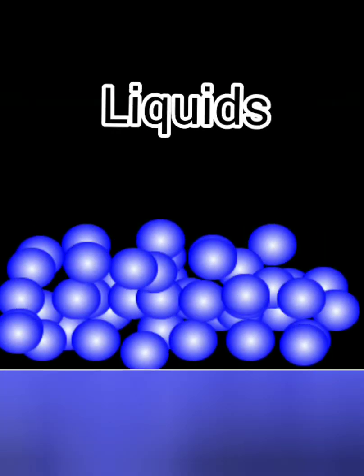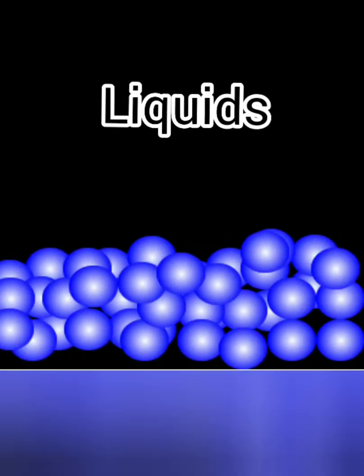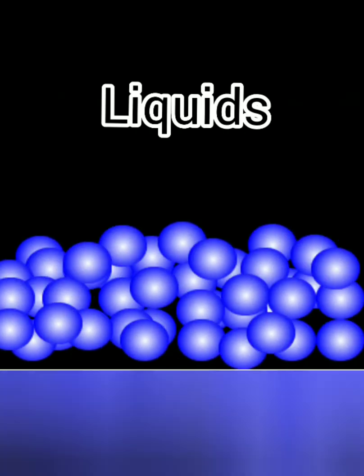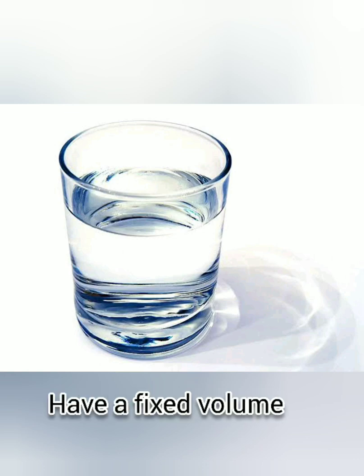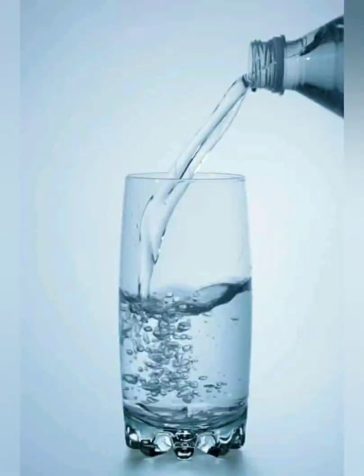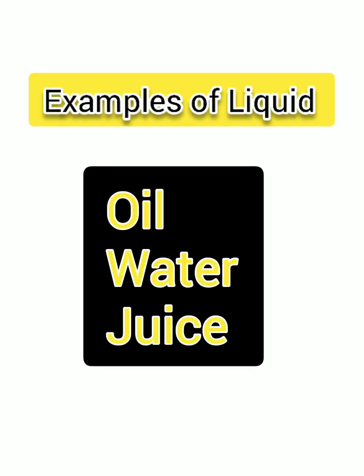Next is liquid. The particles in a liquid are loosely packed as compared to solids, and this provides space for the particles to move around. So a liquid is a substance that does not have any fixed shape but has a fixed volume. It takes the shape of the container in which it is poured, just because the liquid particles are loosely packed. Here are some examples of liquids.